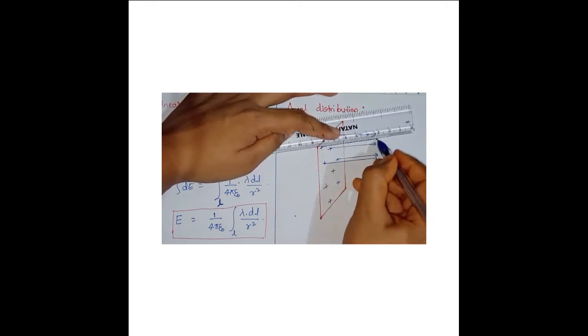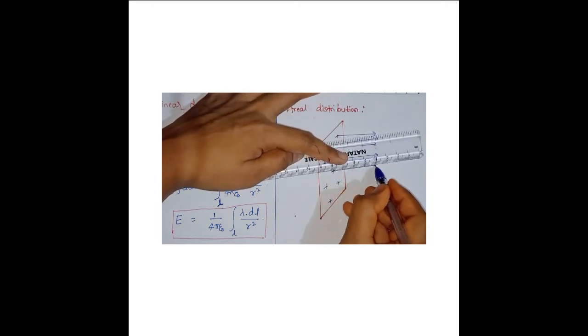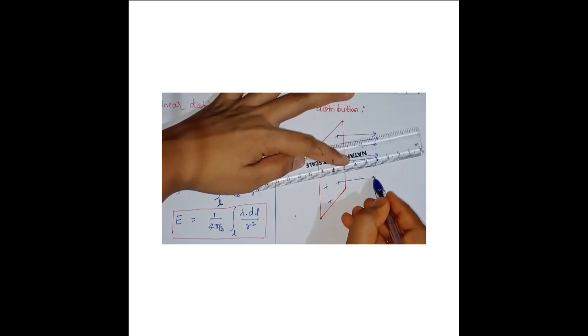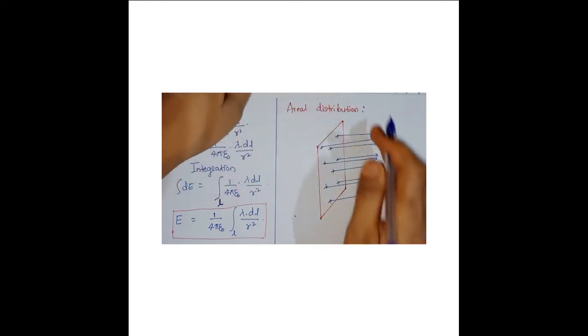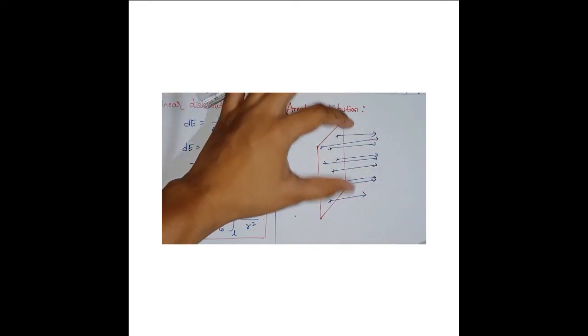Okay, so that is shown by what? Electric field lines. So the presence of electric field lines indicates what? There is an electric field. So these are the electric field lines due to this shape. These electric field lines indicate that there is an electric field, right? That this body is charged, right? So this is areal distribution.